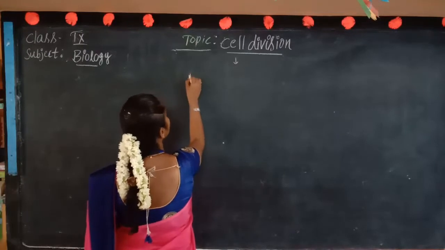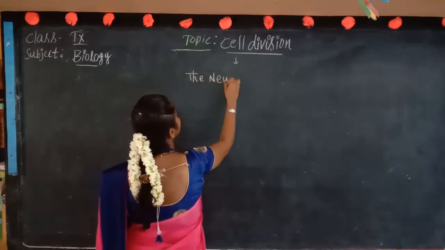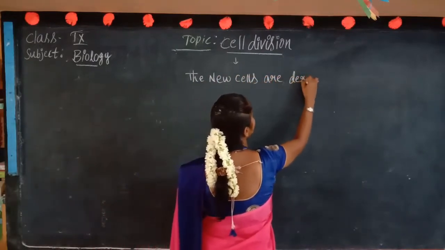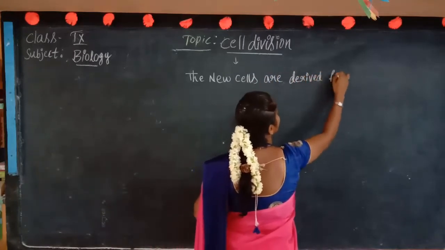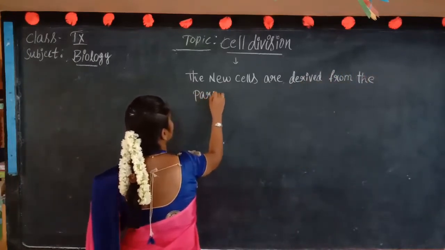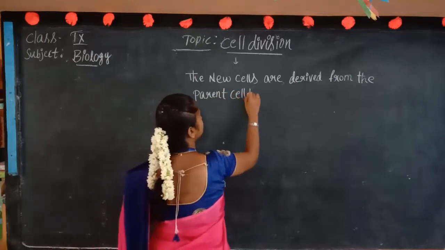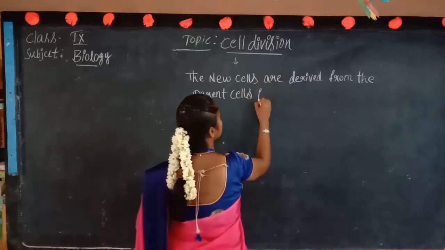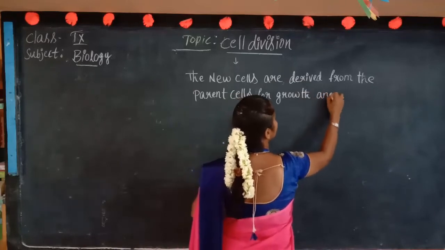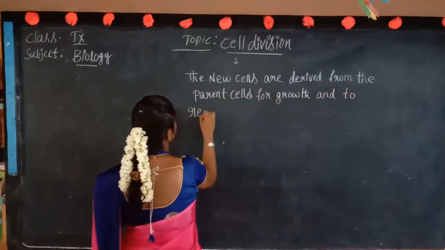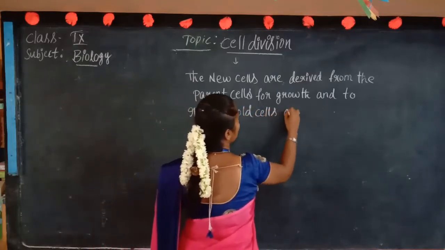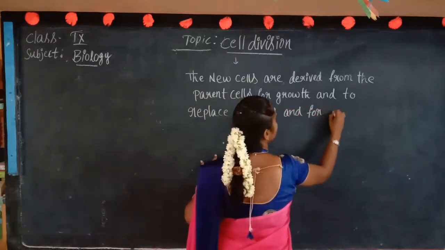Cell division is nothing but new cells derived from the parent cells for growth, to repair old cells, and for reproductive cells.